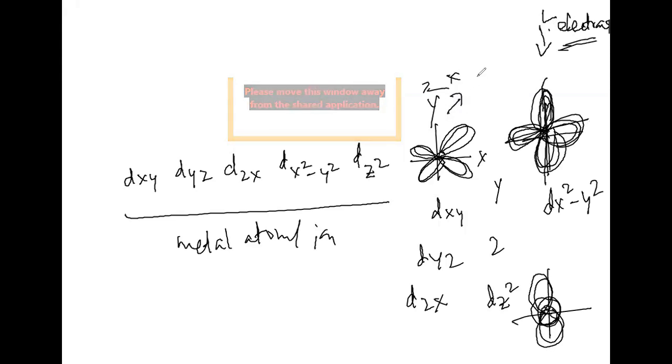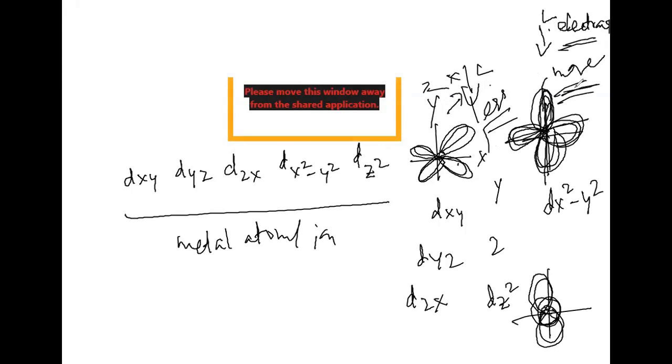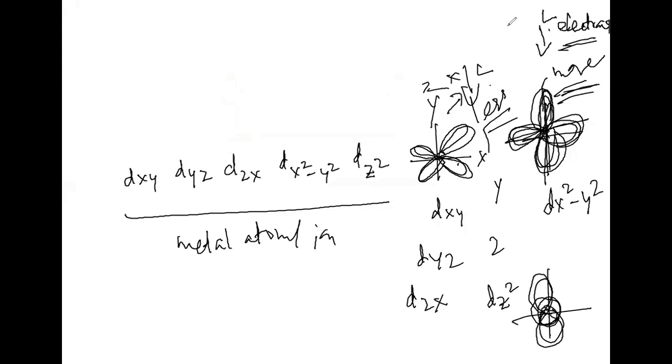If the ligands approach here, what happens? In this case, it is going to show less repulsions, and in this case, it is going to show more repulsions. Less repulsions means more stable, more repulsions means less stable. That is the reason the splitting of d orbitals is going to happen, or the degeneracy of d orbitals is going to be violated when the ligand is approaching towards the central metal atom or central metal ion. Is it clear what I'm speaking? Purnima?